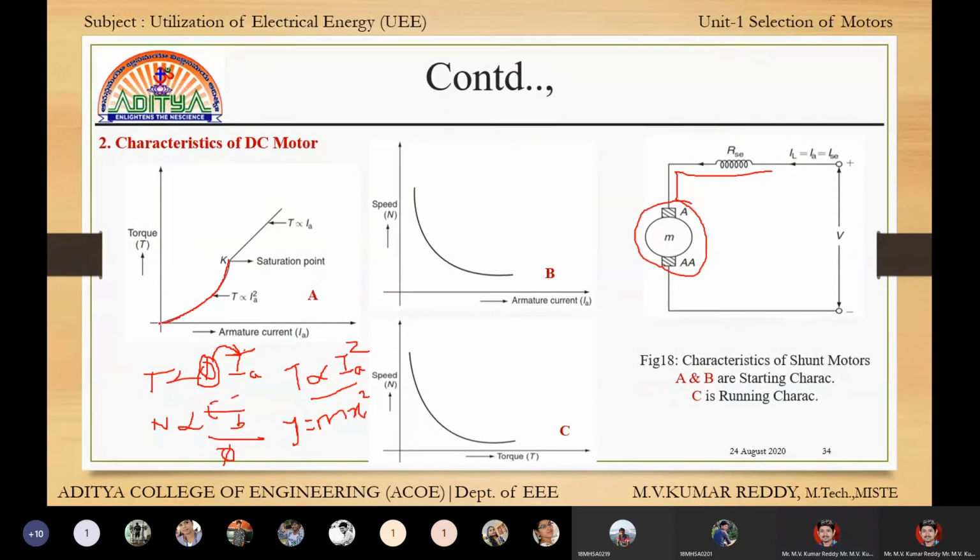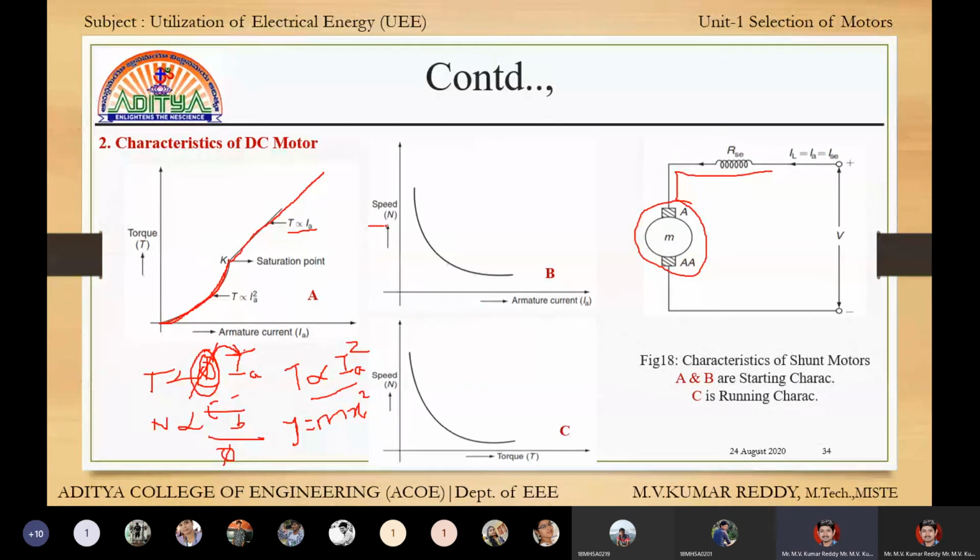Hence it follows the parabolic path. After the saturation level, that means the flux is saturated and the maximum flux is obtained, then it is constant. Then torque is directly proportional to IA, which is a straight line passing through the origin. This is the torque and armature characteristics.